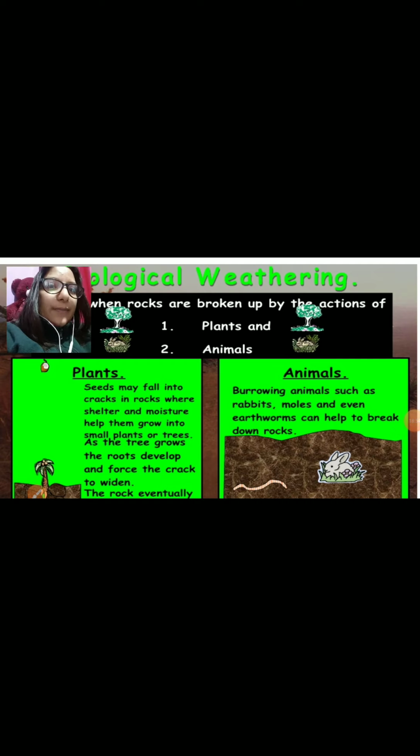See another example of biological weathering. Okay, see here, the seed may fall into a crack in the rock where shelter and moisture help it grow into a small plant or tree. As the tree grows, the roots develop and force the crack to widen. The rock eventually gets fragmented. The more the root widens, that ultimately leads to the fragmentation of the rock.